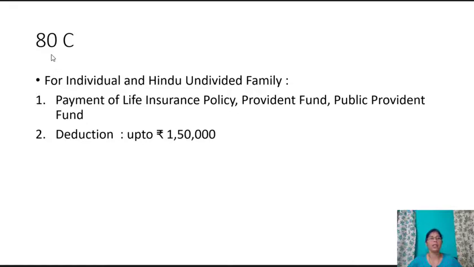Let us see section 80C for individual and HUF, Hindu undivided family. Payment of life insurance policy, provident fund and public provident fund. The deduction, the maximum limit is up to 1,50,000.